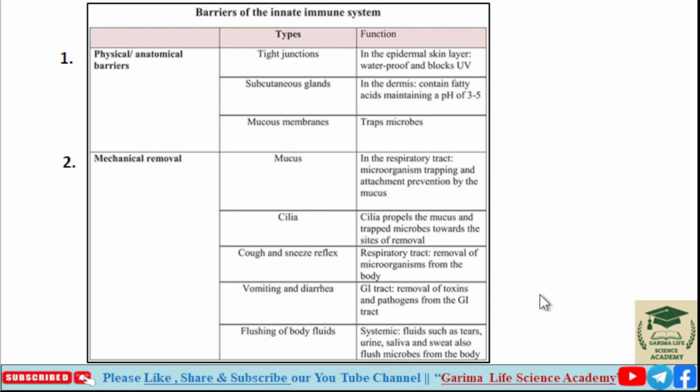So we saw the physical barriers. In physical barriers there is tight junction, subcutaneous gland and mucous membrane. Second, in mechanical removal there is mucus, cilia, cough, vomiting, diarrhea. All these processes come under mechanical removal.